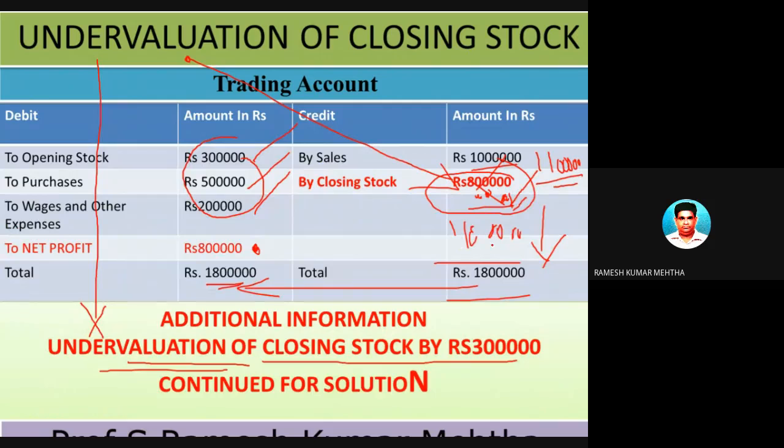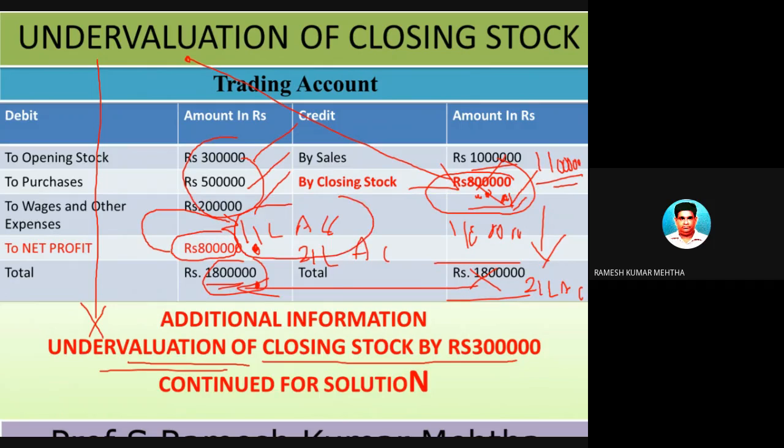So if it is 11 lakh rupees, the total value on the credit side of profit and loss account is 21 lakh rupees. And certainly as the figure has changed by plus 3 lakh rupees, this will become 11 lakh rupees. So because of this, the original profit is 8 lakh rupees. But when you rectify the problem by changing the closing stock to 11 lakh rupees, the profit increases by 3 lakh rupees to 11 lakh rupees.